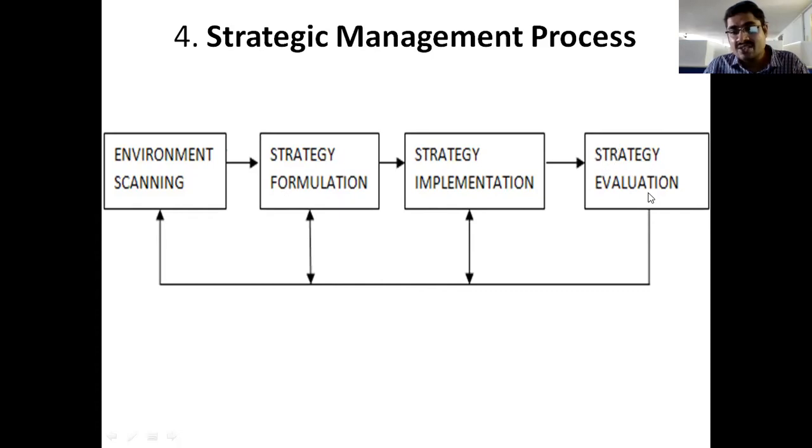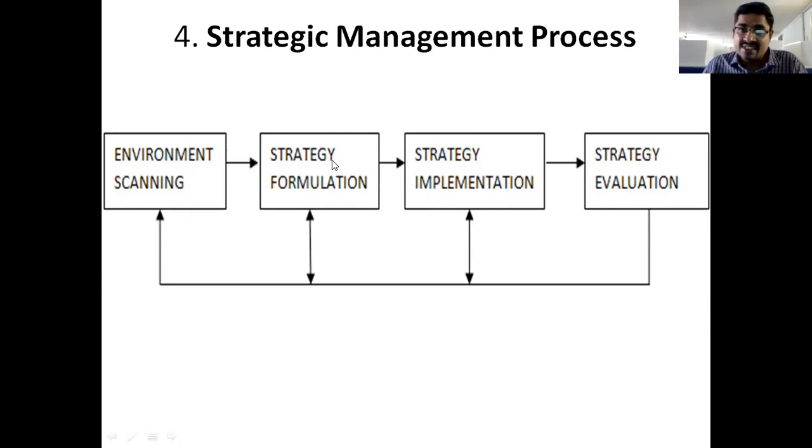Strategy evaluation and control means identifying the gap between these two and taking remedial actions to reduce the gap, right? Simply, this is the planned performance, and this is the actual performance. Implementation of strategies means actual performance. So in this fourth stage, we compare the planned performance and the actual performance.